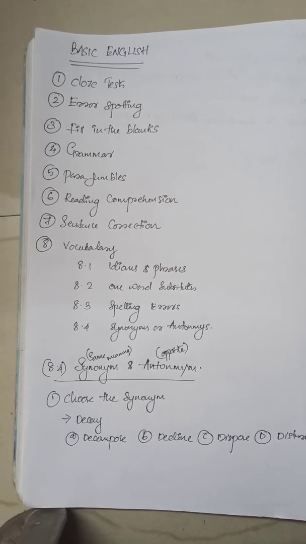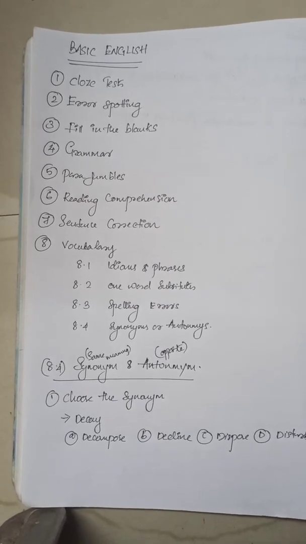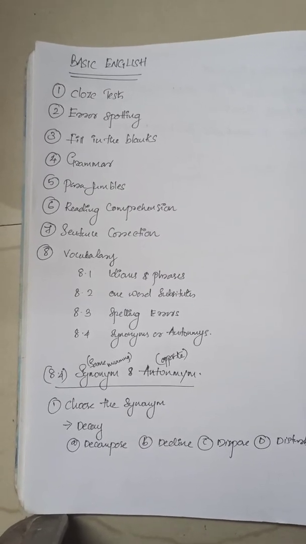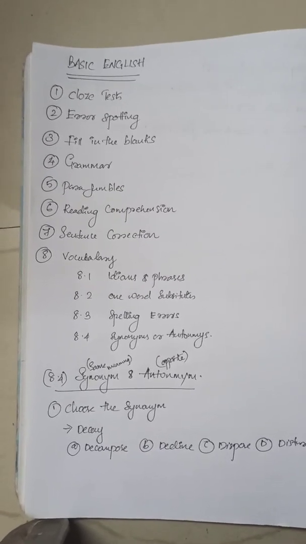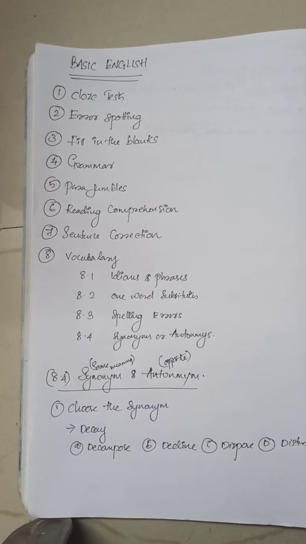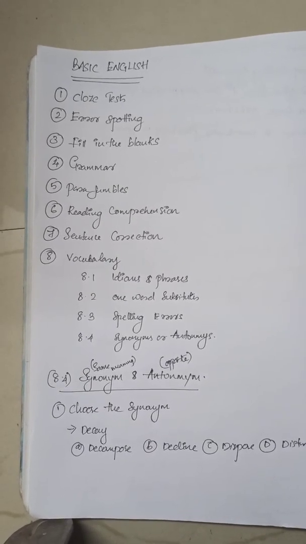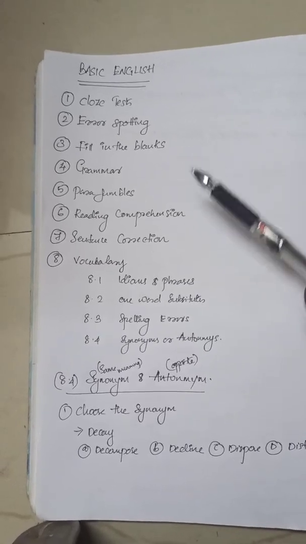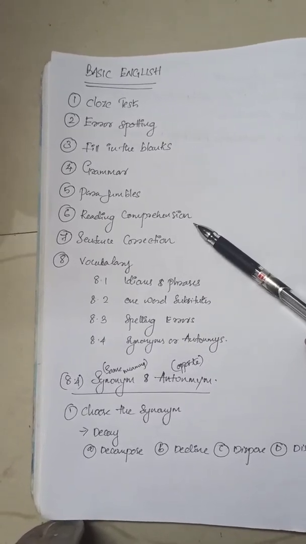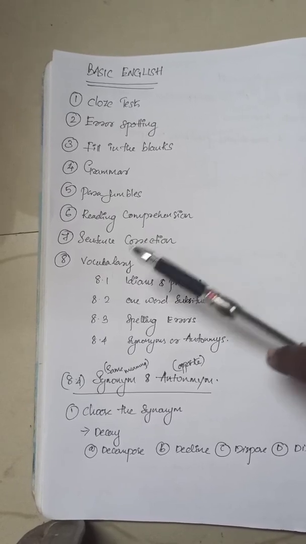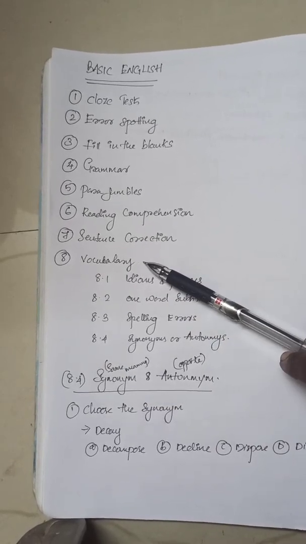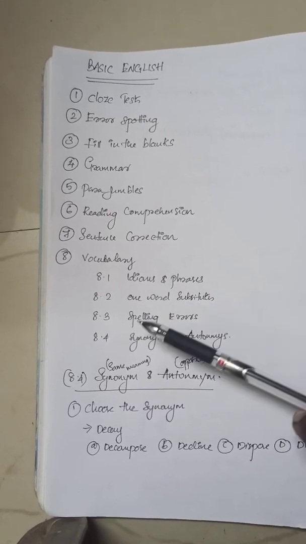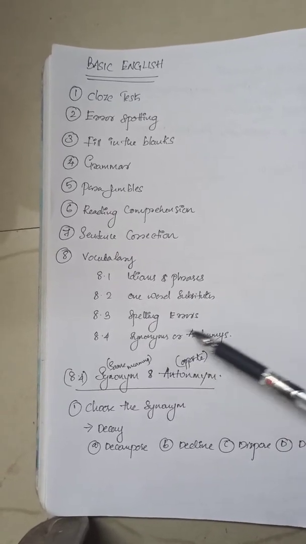Hello, today we're going to discuss the basic English that we need for our exam. There are majorly 8 components of basic English. The first is cloze test, second is error spotting, third is fill in the blanks, fourth is grammar, parajumbles, reading comprehension, sentence correction, and vocabulary. In vocabulary, we need to know idiom phrases, one-word substitutes, spelling errors, synonyms and antonyms.